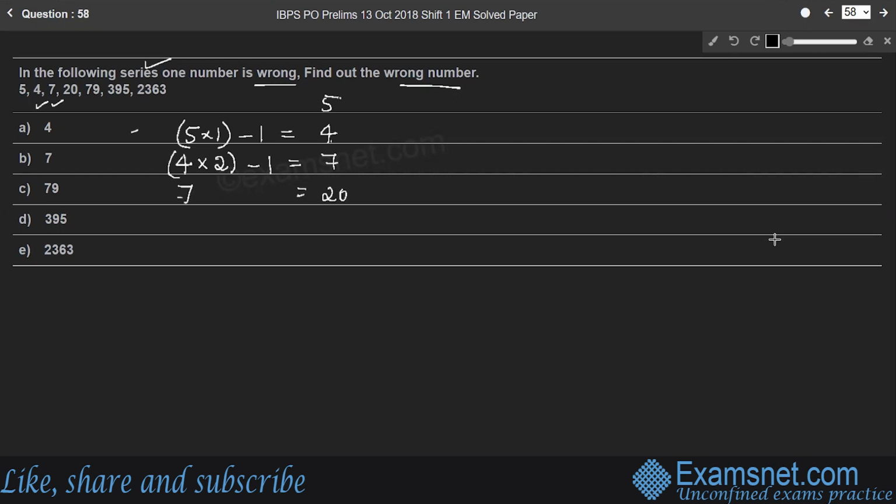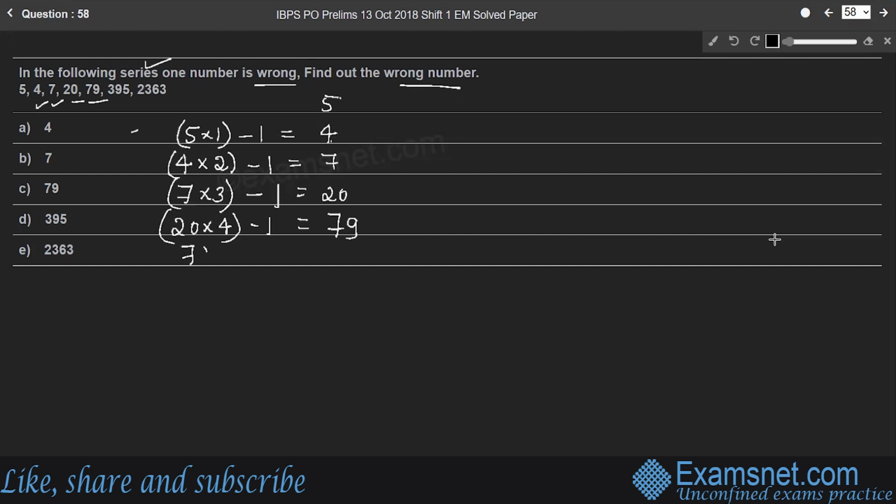So the next number, 20, is obtained when the third number is multiplied by 3. We get 21 and 1 is subtracted from the product. So we'll get the next number. Whereas when 20 is multiplied by 4 and 1 is subtracted from the product, we will get 79, which is the fifth number, right?